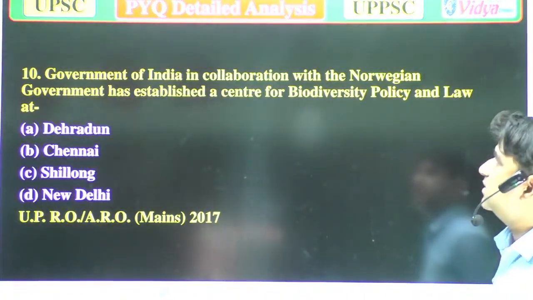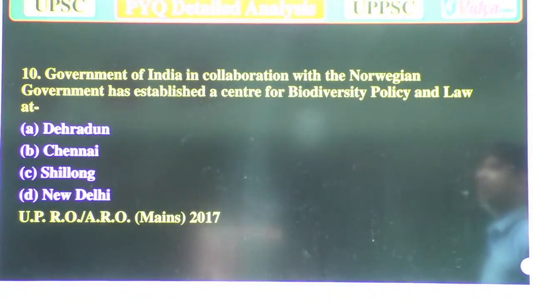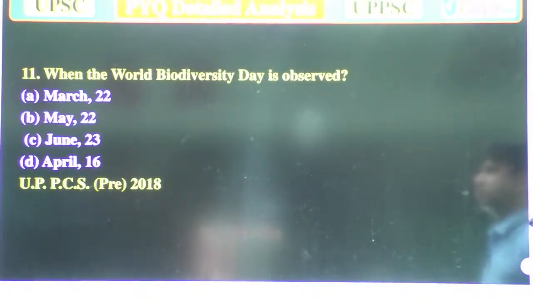The Government of India, in collaboration with the Norwegian government, has established a Center of Biodiversity Policy and Law at Dehradun, Chennai, Shillong, or New Delhi. So the correct answer is Dehradun. Now we'll move to the next question.